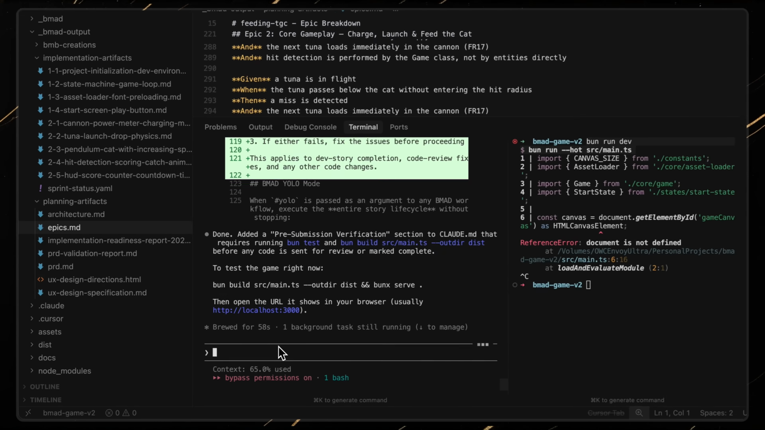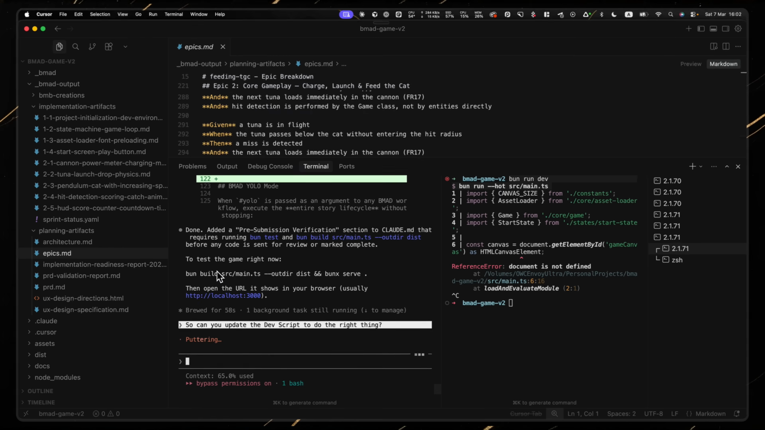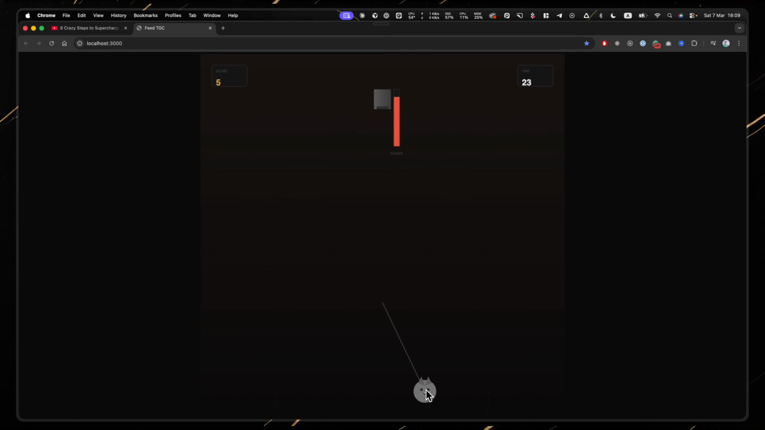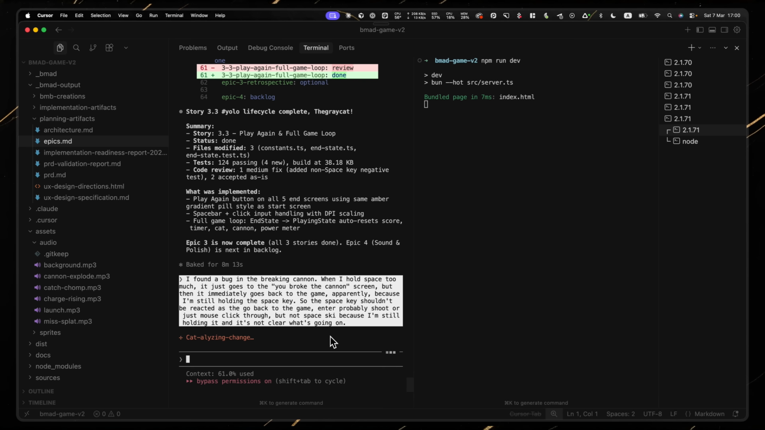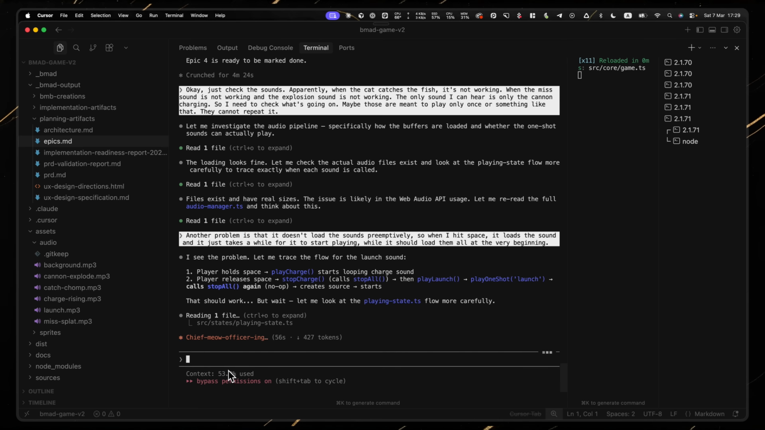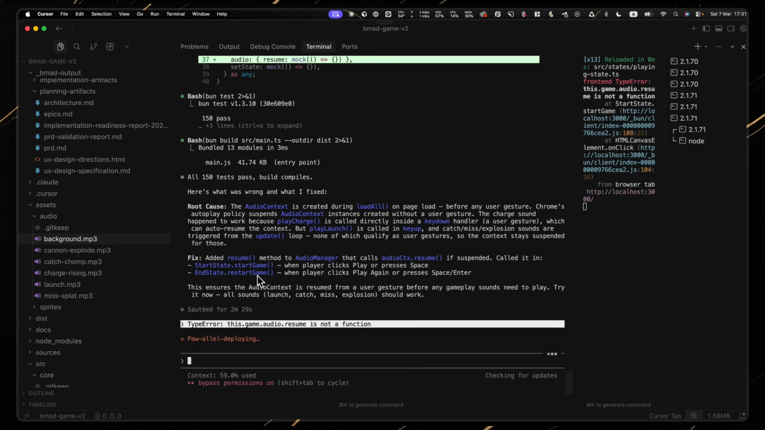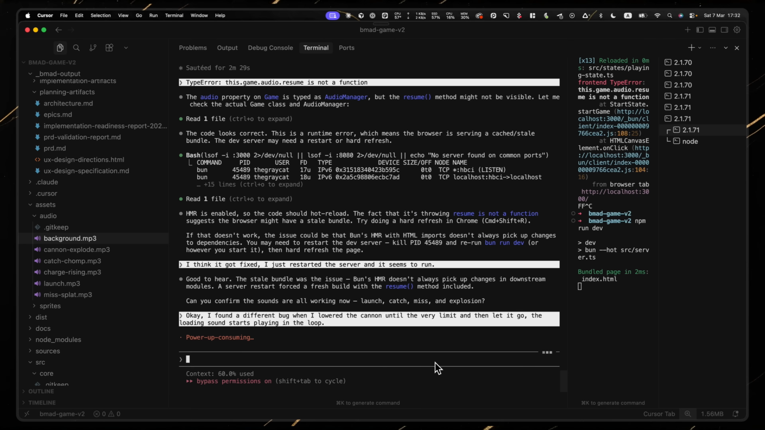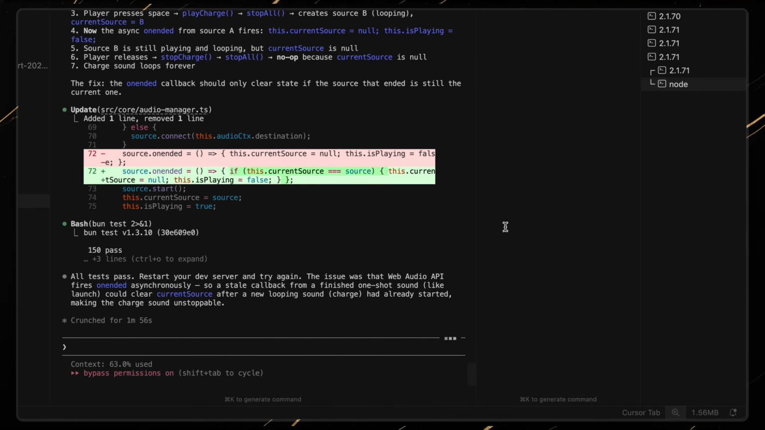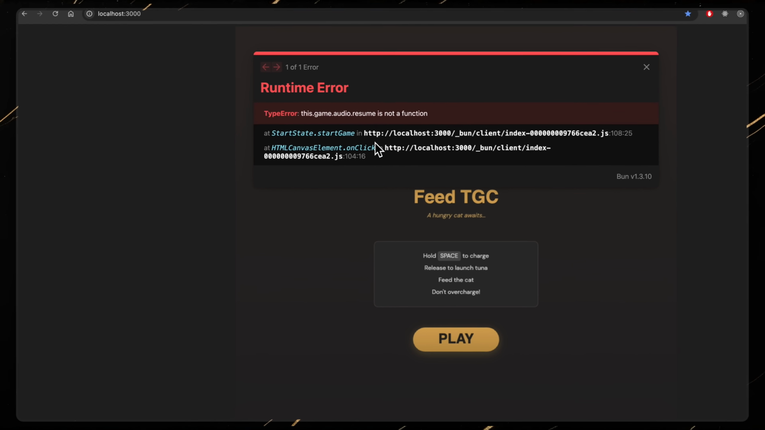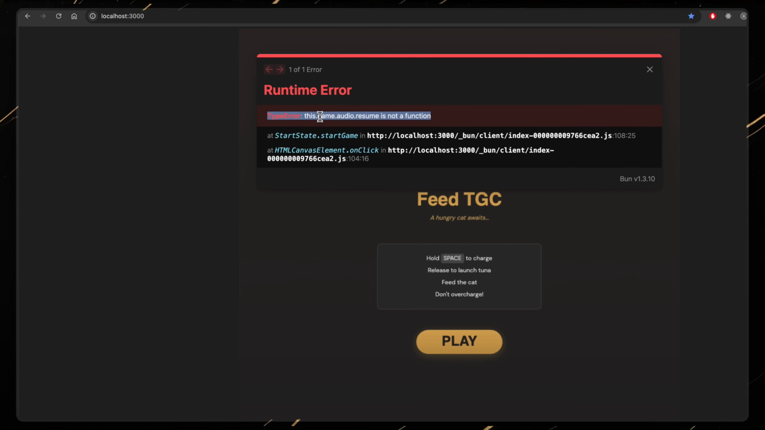I spent several iterations debugging compilation issues. Fixed the broken canon state transition. When you overcharged, it would flash the game over screen and immediately restart because the spacebar was still held down. Fixed the audio context problem where sounds wouldn't play without user interaction. Fixed the charging sound playing in an infinite loop when you overcharged. One by one, each epic revealed new bugs that the method's own QA step had completely missed.